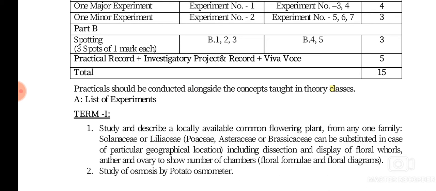Then you have to do one minor experiment, experiment number 2, that is the study of osmosis by potato osmometer. For this you will have to bring potatoes to the school, and you also have to bring some salt. And the potato peeler is needed for making the potato in the form of a cup. This much you have to bring on Monday when you come.